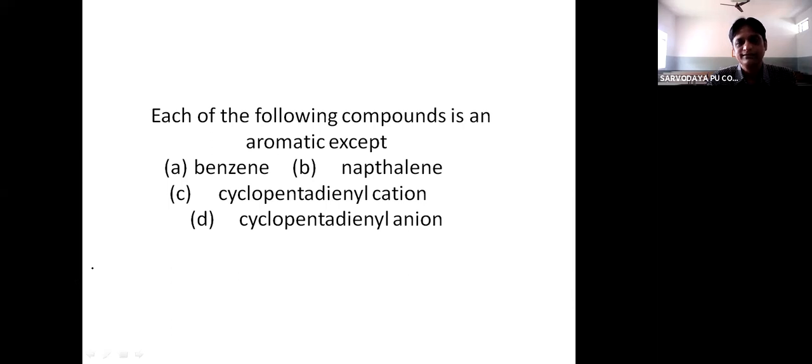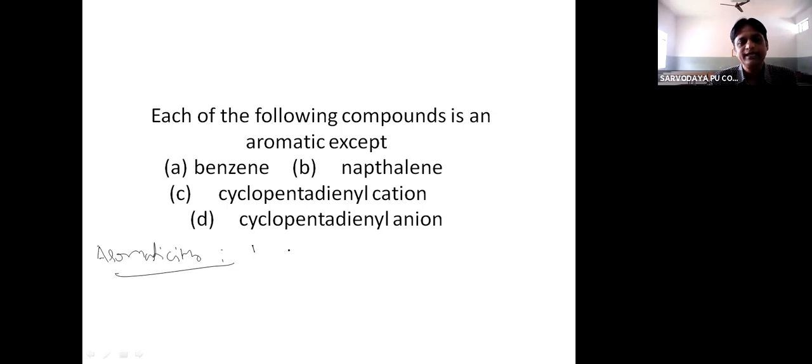But as time proceeded, chemists came to know that that definition cannot be used, because many compounds which have an unpleasant smell are also aromatic in nature. Okay, so the concept of aromaticity was introduced. So any compound which follows aromaticity can be called an aromatic compound.